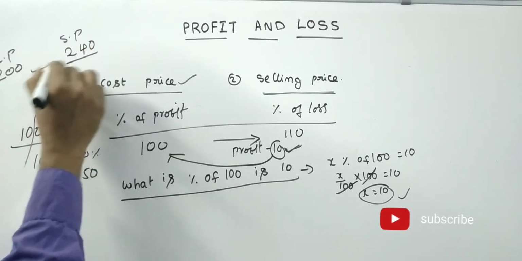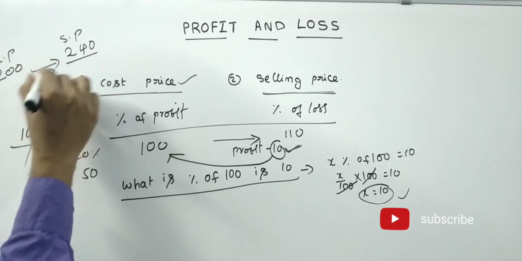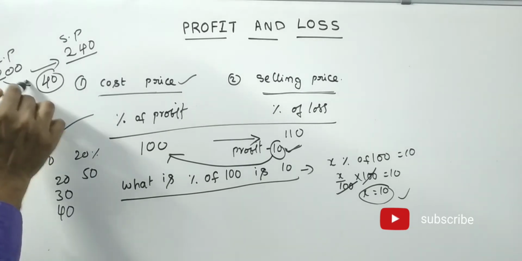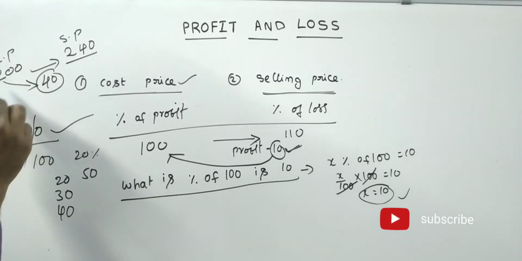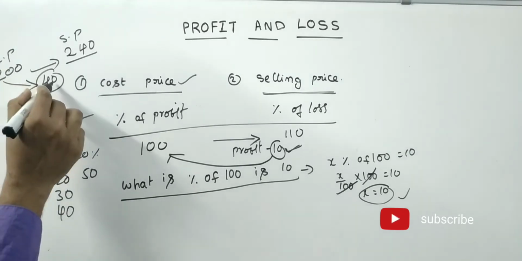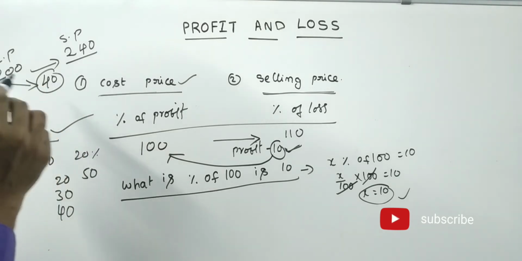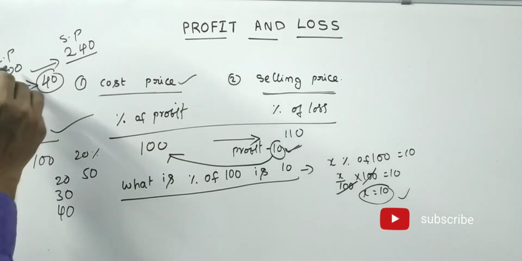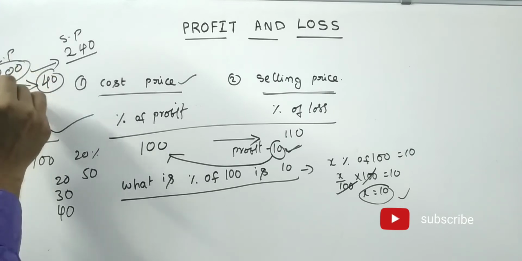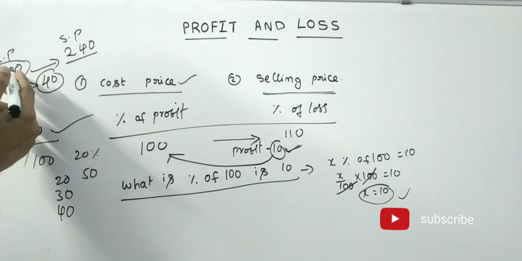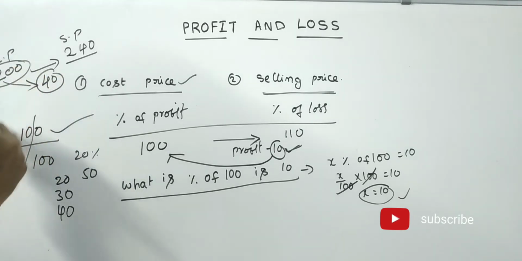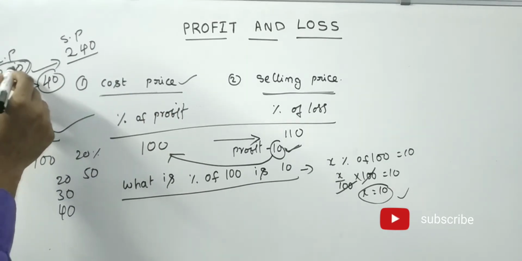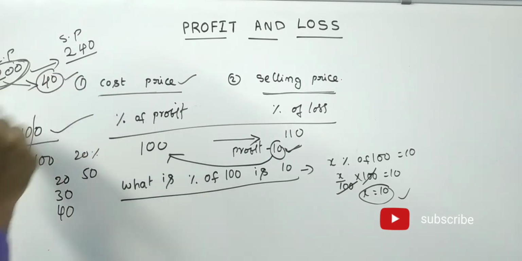If suppose the cost price is 200, and the selling price is 240, then what is the profit? 40 rupees profit. He has invested 200 rupees, and he got 40 rupees profit. Then what is the profit percentage? See friends, out of 200, what is the 10 percentage? 20. 20 percentage of 200, how much? 40. That means 20% profit he got.